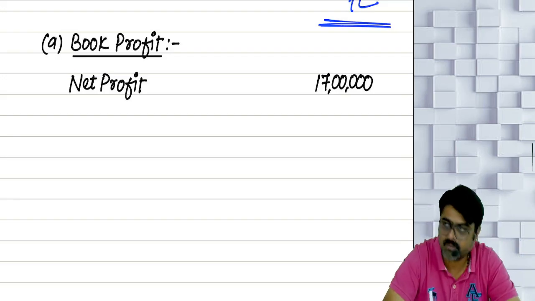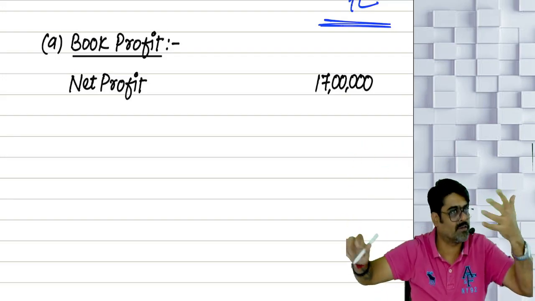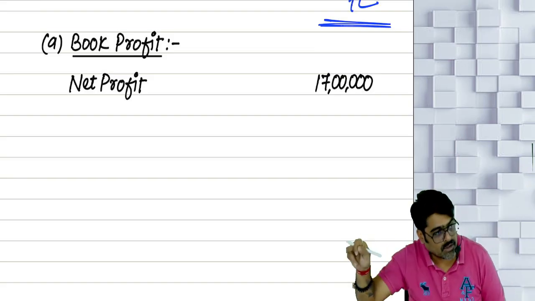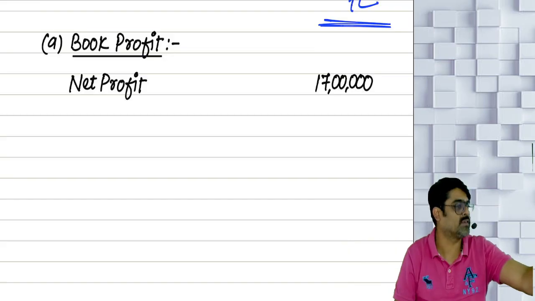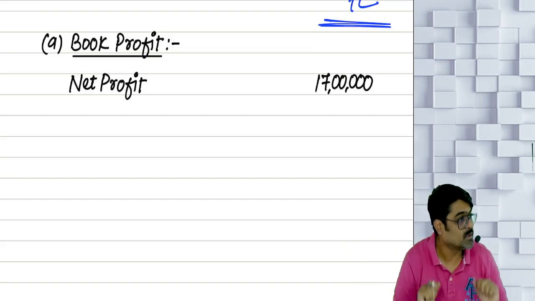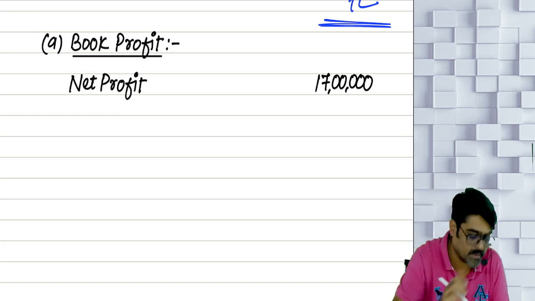So we are assuming that all the business incomes of the firm are taken, minus all the business expenses are reduced, and this profit is there. But from this profit, since the word "before" is written, these three items are not yet reduced. So we have to reduce these three items. No, I will reduce only two items. Number one,